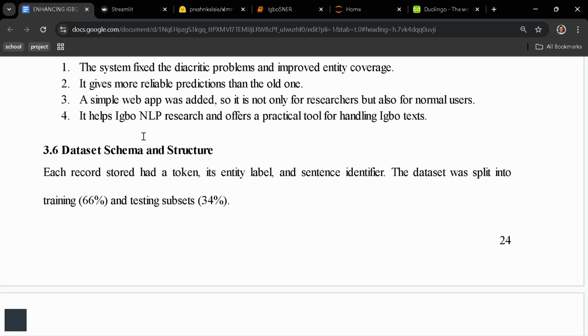System dataset schema and structure. In our dataset, we divided it into three parts: we use two parts for training and then use one part for testing.